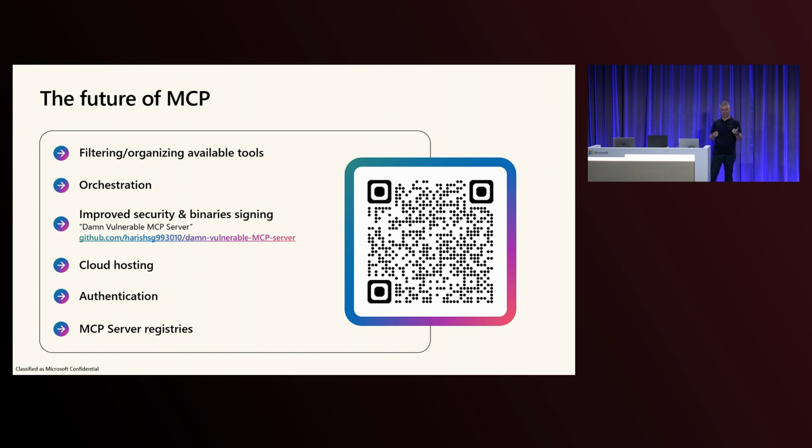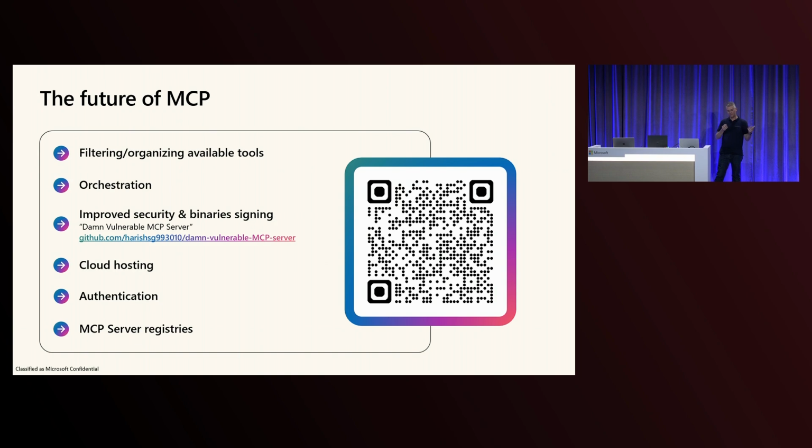The first thing for me is that there's no way today to filter or order those tools. You saw it in GitHub Copilot or in my app. It's just a list of tools. And maybe you want some tools to be run before the others. Maybe you want some tools to be orchestrated between each other, and there's no way to do it today. I mean, except by prompting. You can put in the prompt to only use that tool when the other tool has been run before.